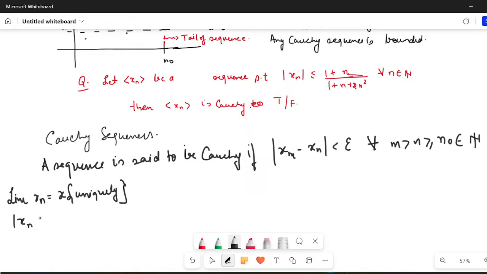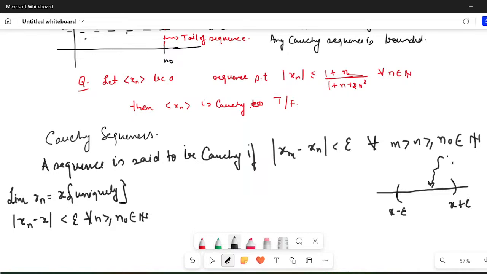It implies the difference between xn, the element of the sequence, and the limit can be made as small as possible after some natural number n naught.